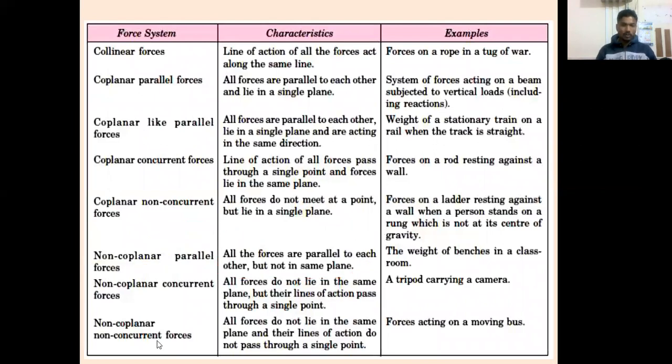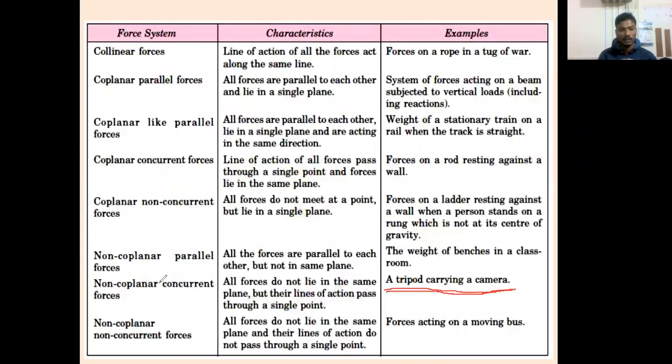Non-coplanar concurrent forces. Non-coplanar: lines of action of forces not lying in a single plane. Concurrent: lines of action of all the forces passing through a single point. The example is a tripod carrying a camera. Are you able to imagine this example? Can anybody explain this now? This one is a little famous example, a tripod carrying a camera.